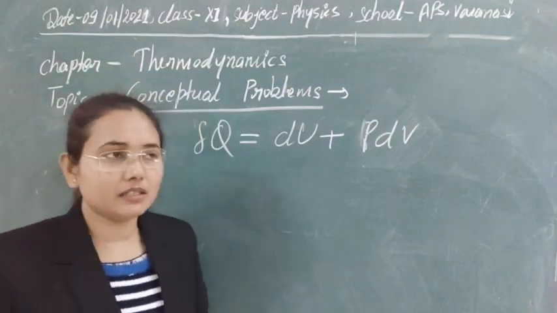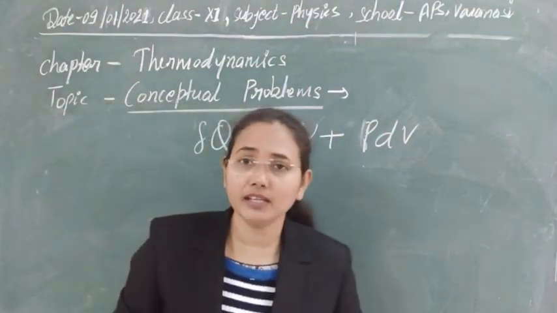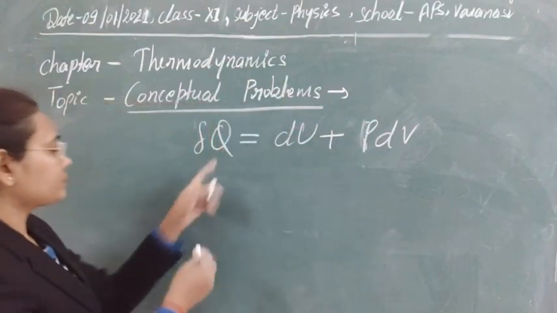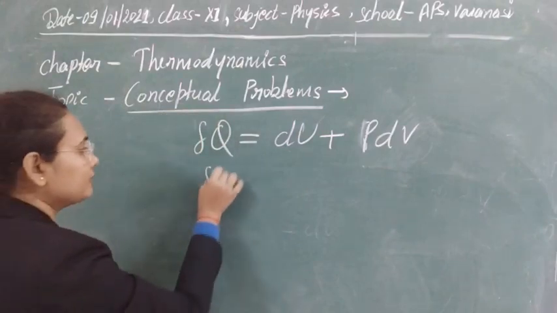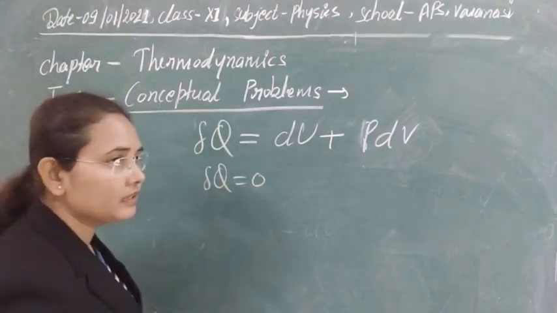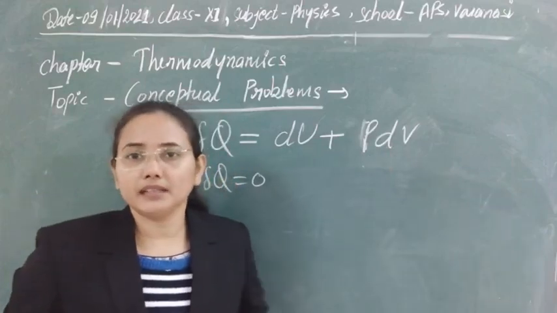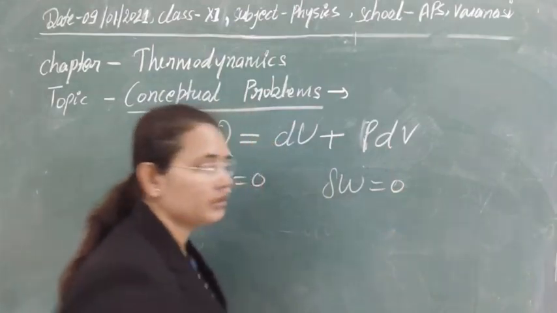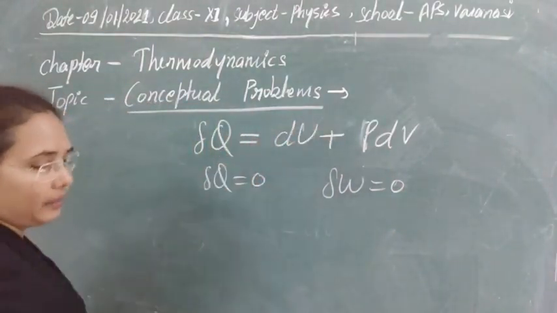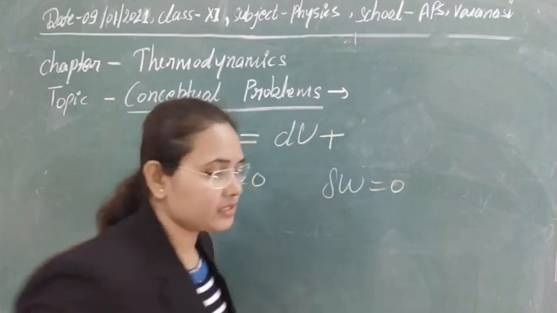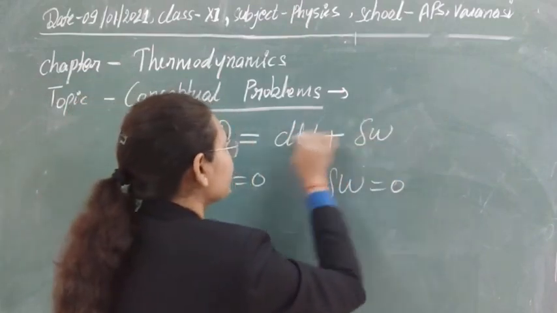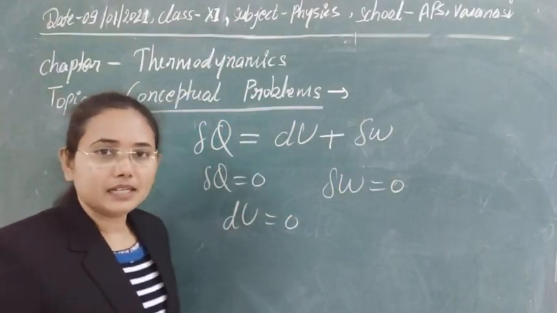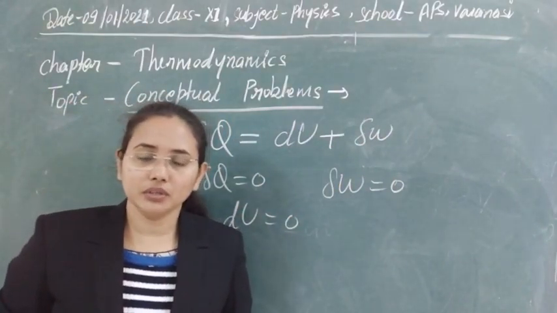So in free expansion, it's very simple: we are not supplying anything to the system for the work. If no heat is supplied, then delta Q is equal to 0 here. And again, no work is done by the system, so delta W will also be 0, meaning no work we are doing. With the help of the first law of thermodynamics, the equation that we have written here, you can say that dU is equal to 0 also, meaning the change in internal energy is also 0.